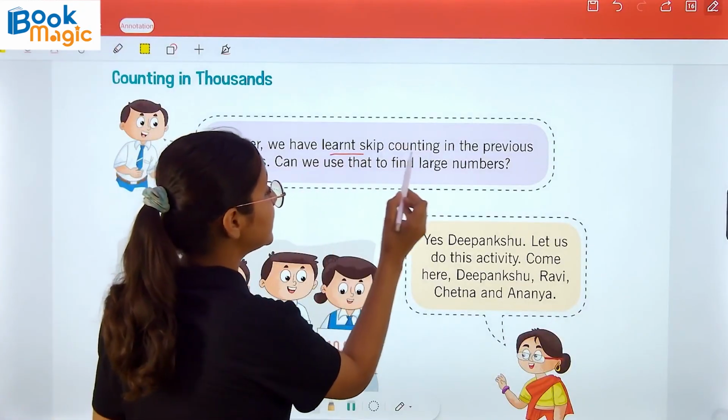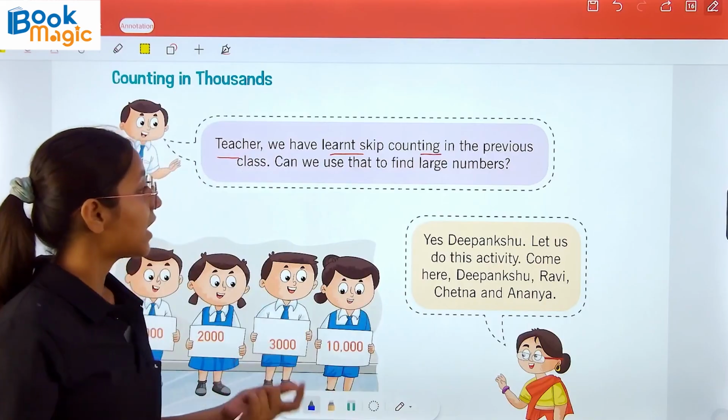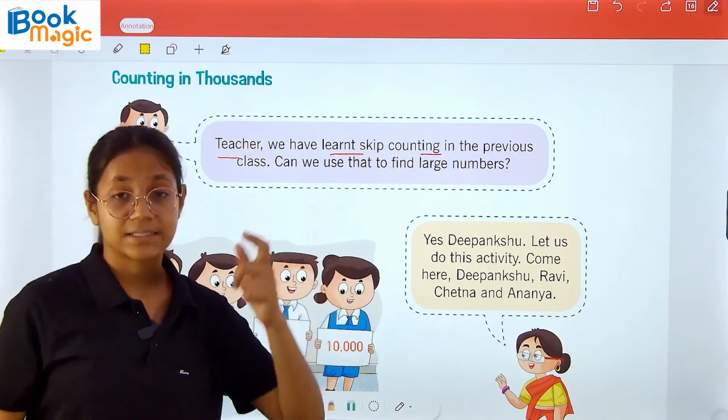Now counting in thousands. Teacher, we have learned skip counting in the previous class. Can we use that to find large numbers?